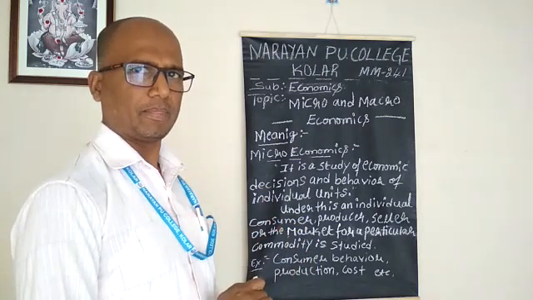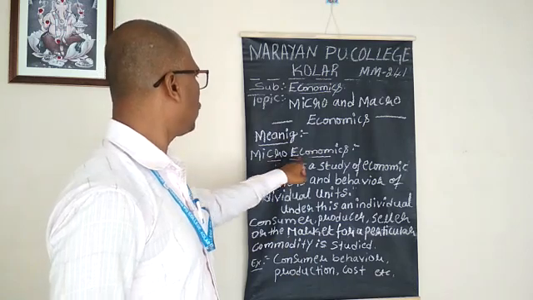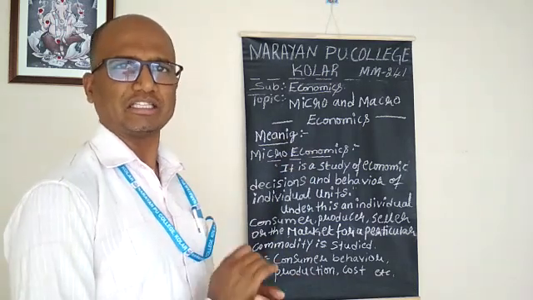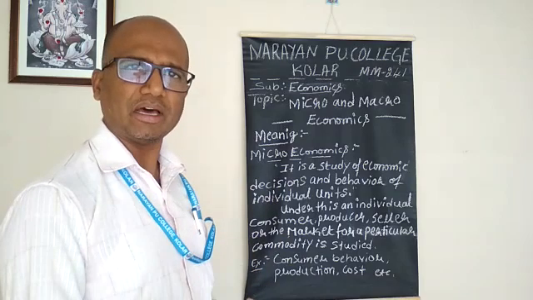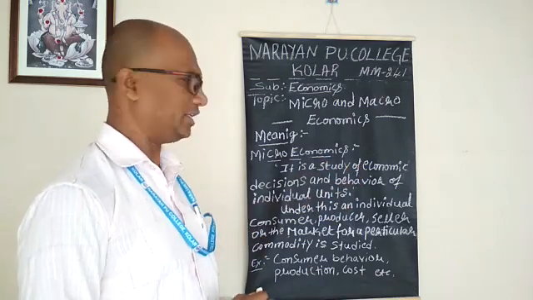Point to be noted. What do you mean by microeconomics? Microeconomics is a study of economic decisions and behaviors of individual units.